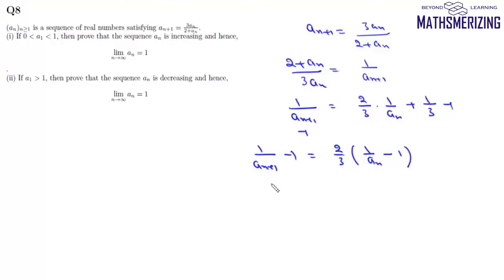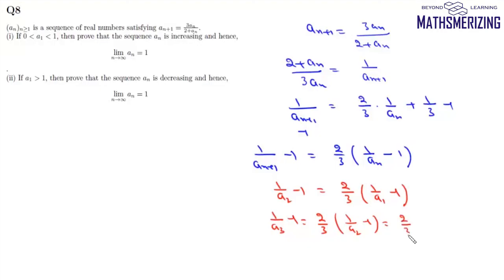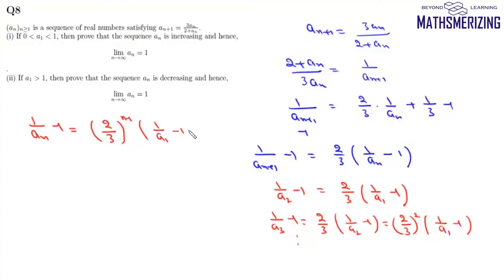Now using this recurrence relation, we can write 1 upon (a2 minus 1) will be 2 by 3 times 1 upon (a1 minus 1). 1 upon (a3 minus 1) will be 2 by 3 times 1 upon (a2 minus 1), and 1 upon (a2 minus 1) is 2 by 3 times 1 upon (a1 minus 1). So we'll write 2 by 3 squared times 1 upon (a1 minus 1). In the same way, if we keep repeating this process, we can write 1 upon (a_n minus 1) equal to (2 by 3) to the power n minus 1 times 1 upon (a1 minus 1).